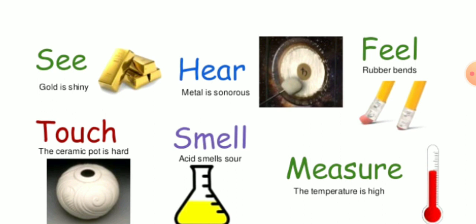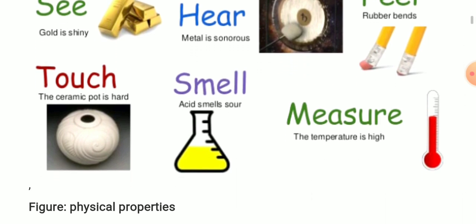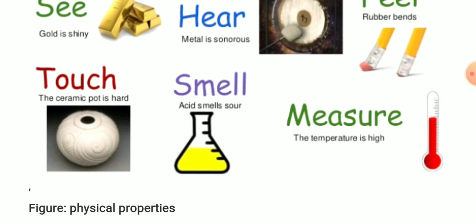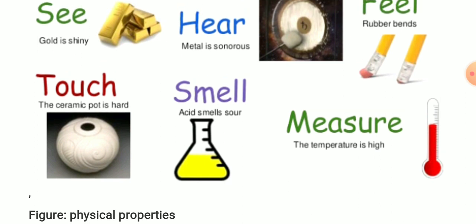Acid tastes sour. So all these are physical properties. So physical properties are those properties which you can identify by seeing, by hearing, by feeling, by touching, by smelling or measuring. See, these are physical properties of substances.